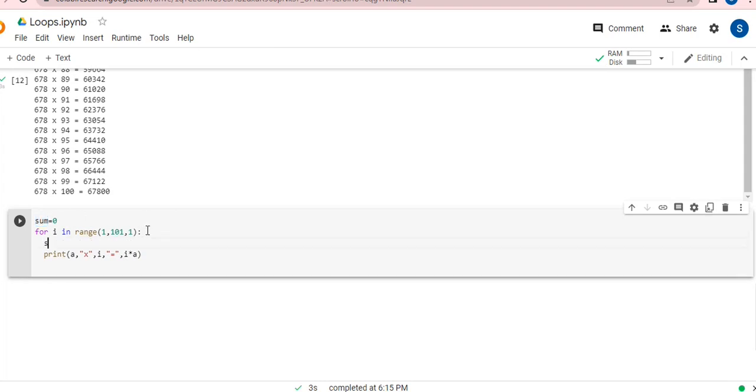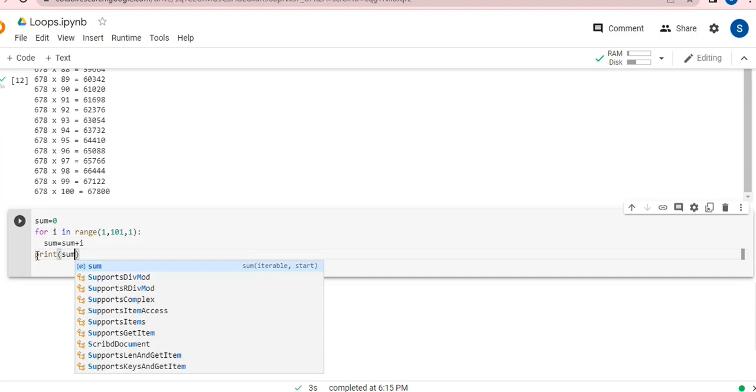So what we need to do for this, guys, we'll write over here sum is equal to sum plus i. So all my numbers will be added in sum, and I simply want to print. Because I've already told you in Python, we don't have a bracket system. We have everything in the form of tabs or indents that we need to understand. So this is the for loop body. I don't need to print anything in the for loop body. I just need to come out, and then I need to print. So in the same line, I'm coming over here, and here I'm going to print sum. So here I have printed sum.